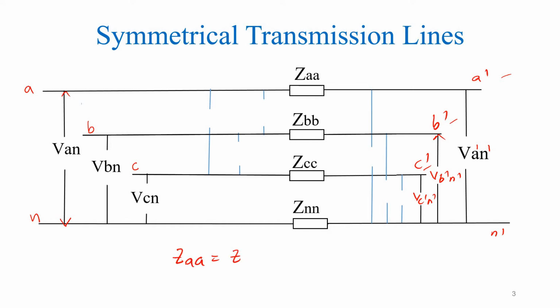For the symmetrical system, we know all the self-impedances are equal to each other. So we can consider ZAA is equal to ZBB, that is equal to ZCC. That is the first condition.